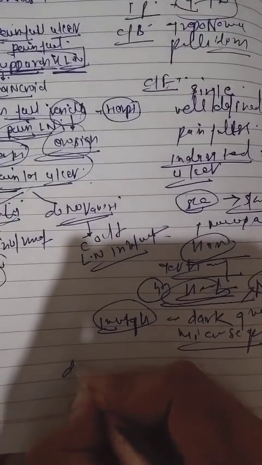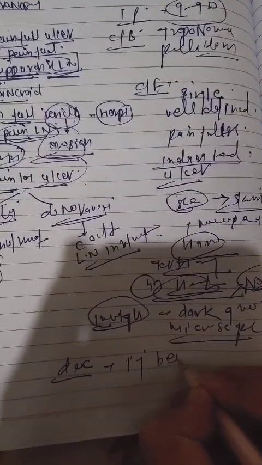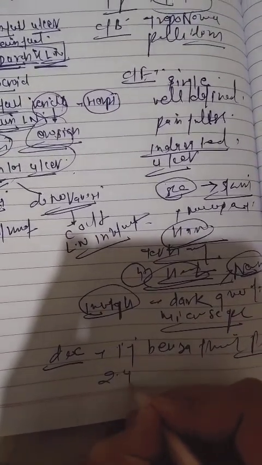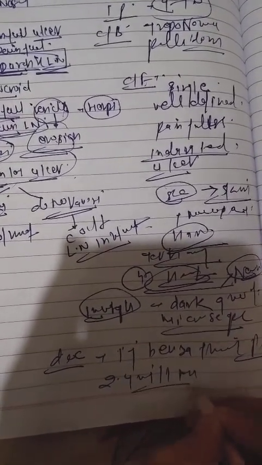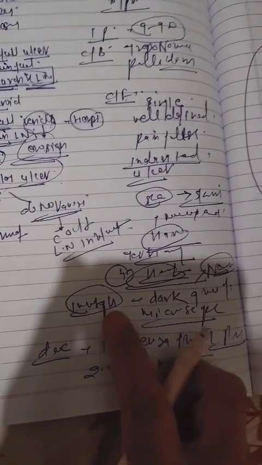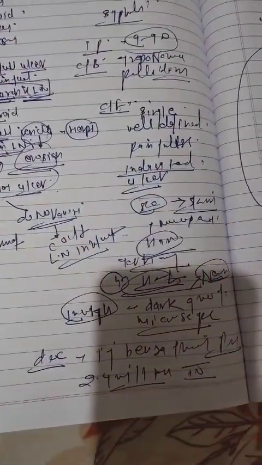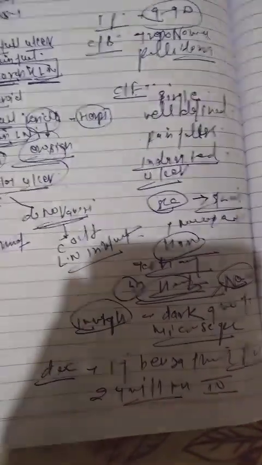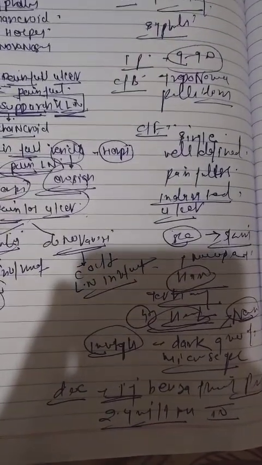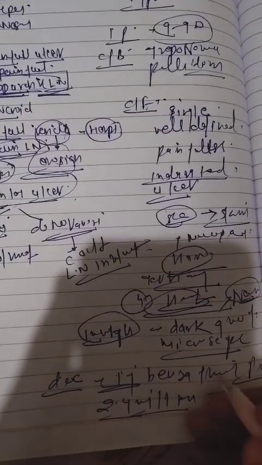The drug of choice in syphilis is penicillin injection, benzathine penicillin. We give 2.4 million international units. Basically this is the single dose which we give in primary syphilis. And the other thing, guys, is the treatment of tertiary syphilis. This single dose is the treatment for primary and secondary syphilis. We give only one single dose of 2.4 million units of injection benzathine penicillin IV.